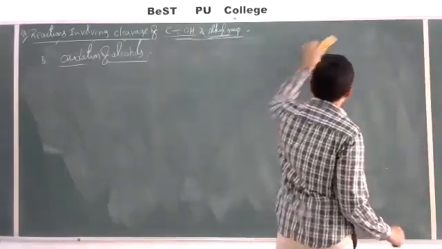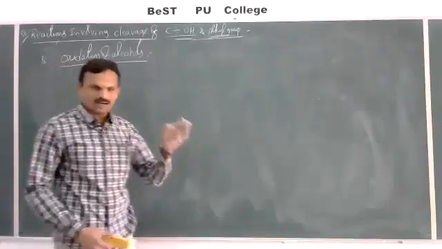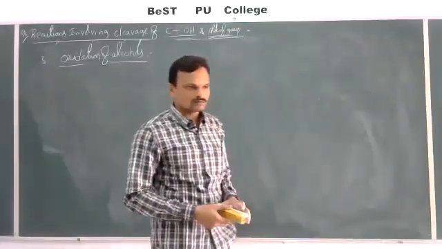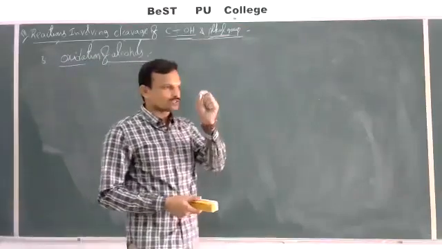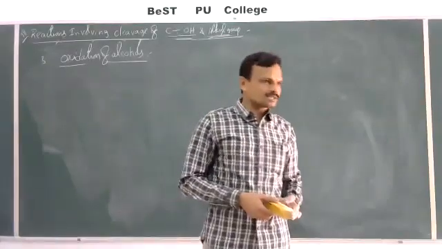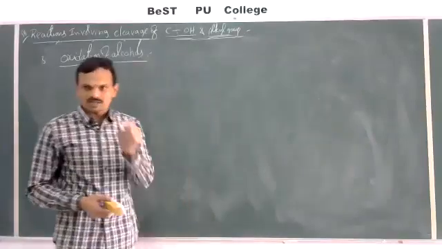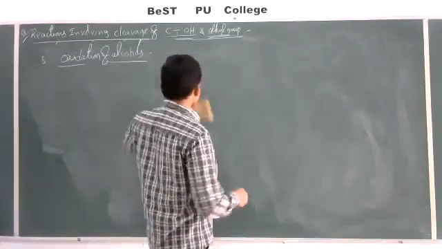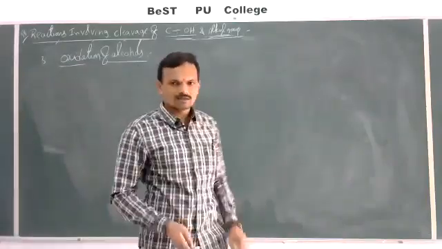So there are so many oxidizing agents. Some examples: Fenton's reagent, that is FeSO4 plus H2O2, acidified KMnO4, acidified potassium dichromate, concentrated HNO3, Jones reagent, which is nothing but the mixture of CrO3 plus dilute H2SO4, Collins reagent, which is nothing but the mixture of CrO3 plus pyridine, and this Collins reagent is the best reagent for the oxidation of alcohols to aldehydes for both primary as well as secondary.